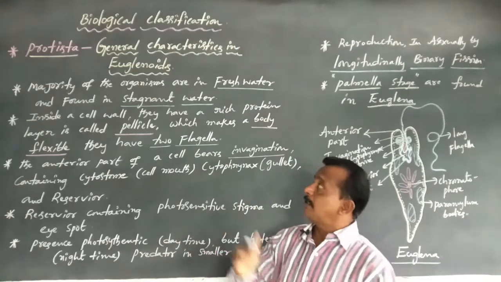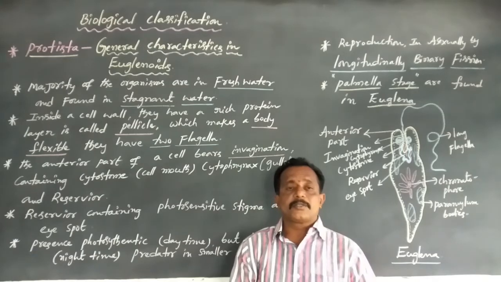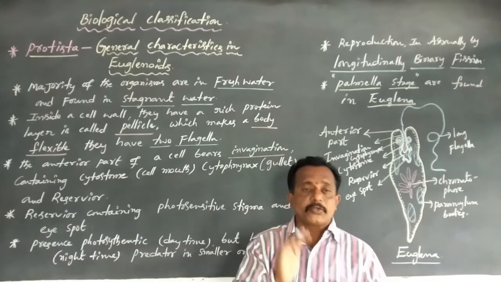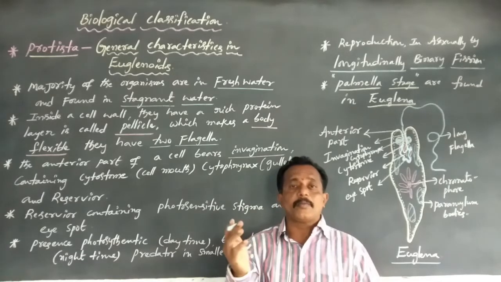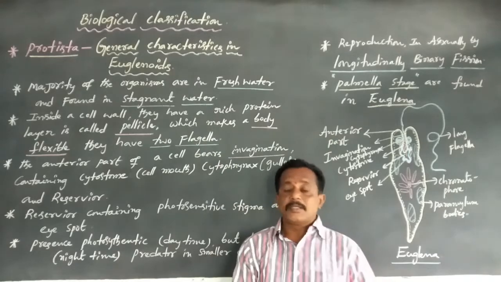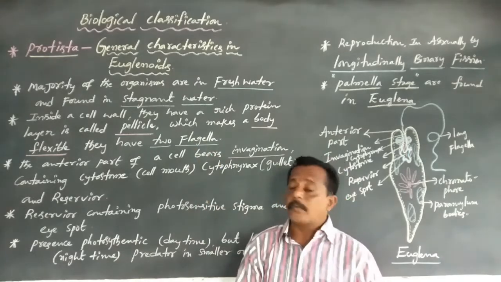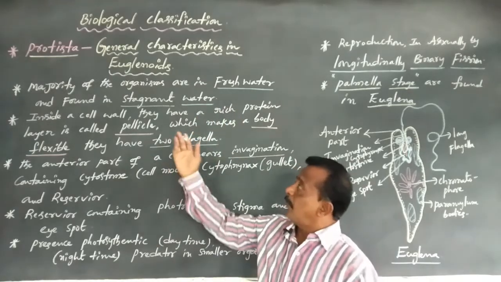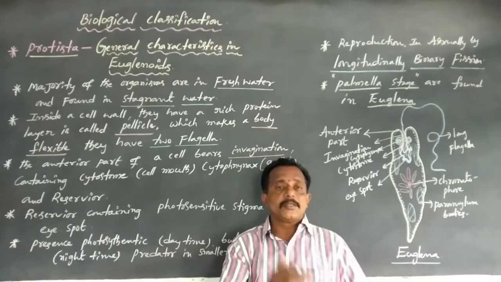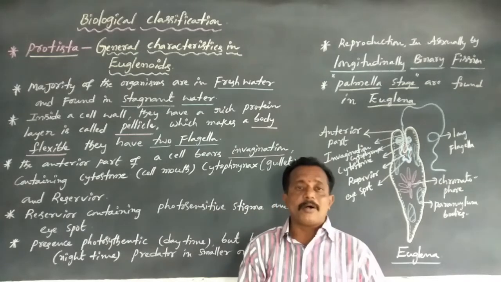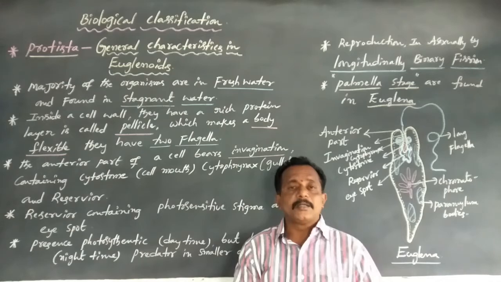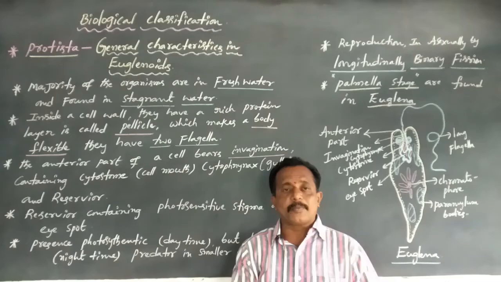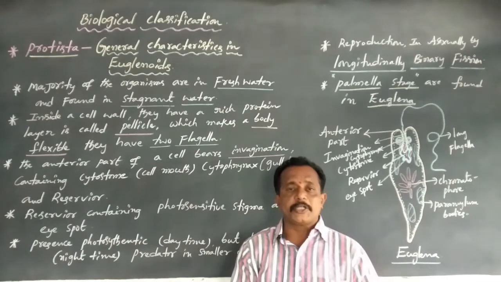This water does not move from one place to another place; it stays constant. That is stagnant water.